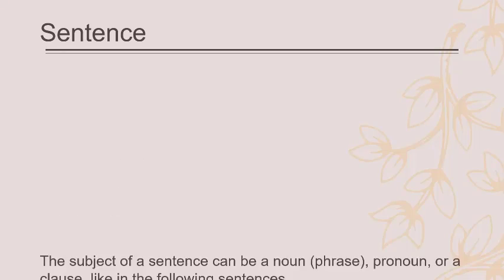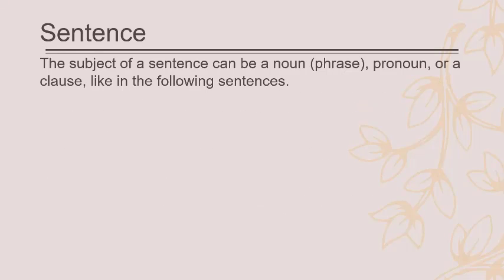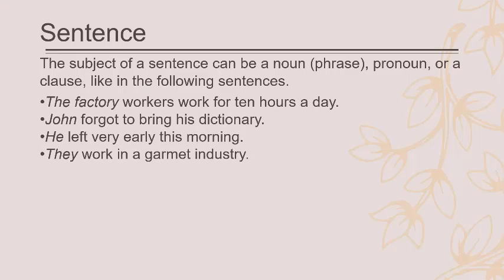Now, let's start with the concept of a sentence. A sentence is a construction which has a subject and a predicate. And the subject of a sentence can be a noun or noun phrase, a pronoun, or a clause, like in the following sentences. The factory workers work for 10 hours a day. Here the subject is the factory workers, and the predicate is work.